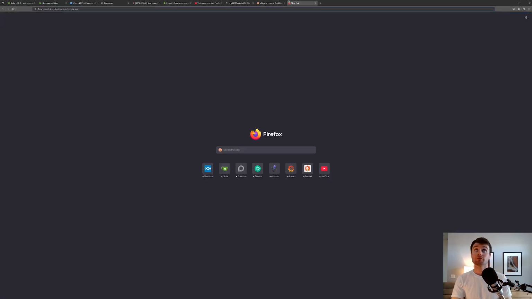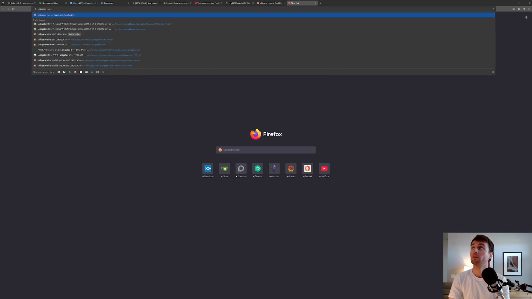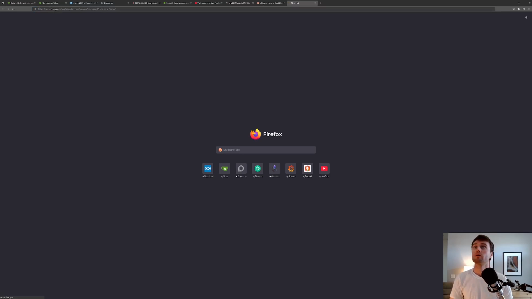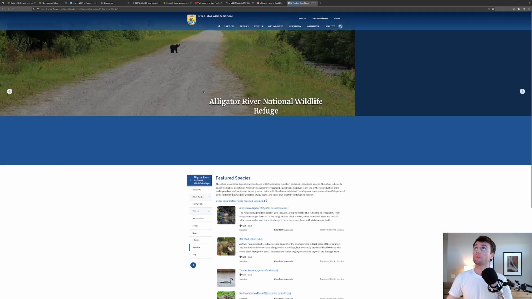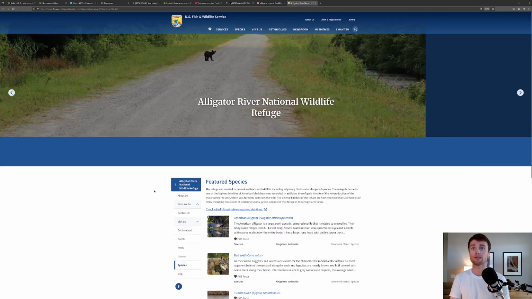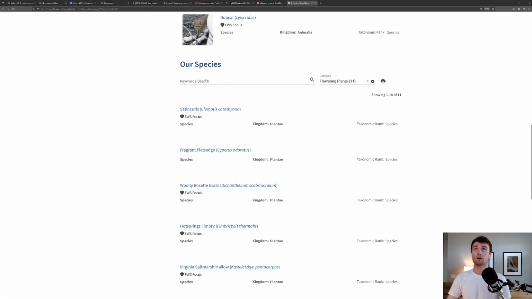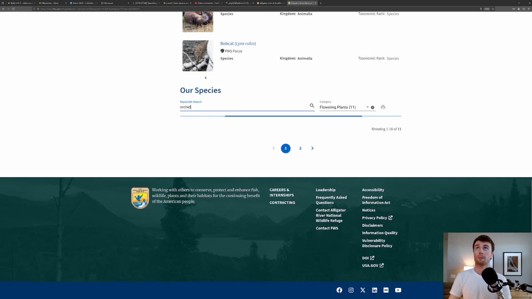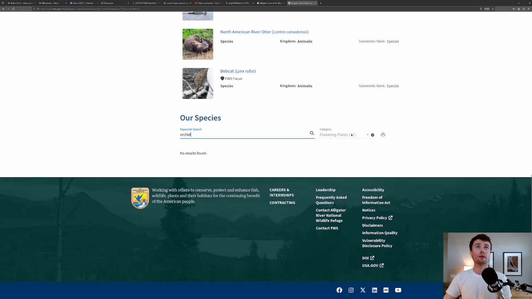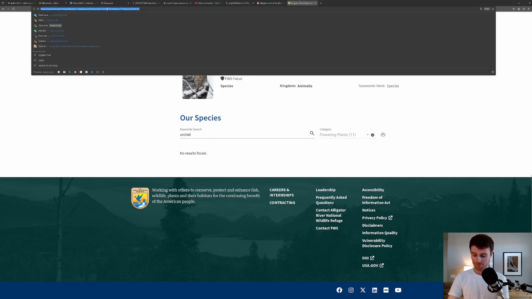And they have a database of their plant species. Here are their flowering plants. And if we look for orchids, well, this database doesn't seem to have any. There are multiple databases. Let's see if I can find the other one.